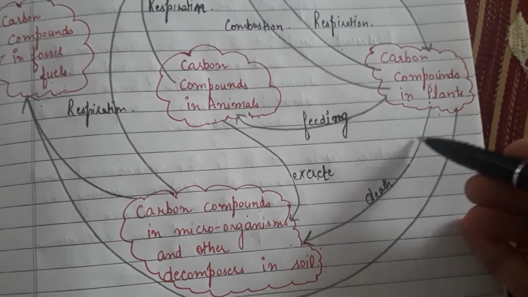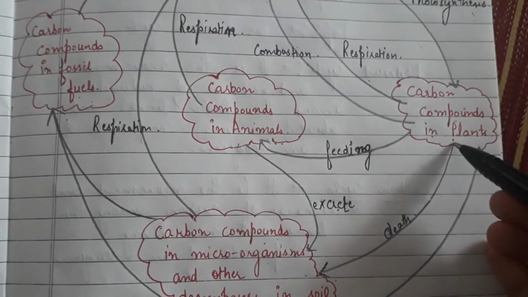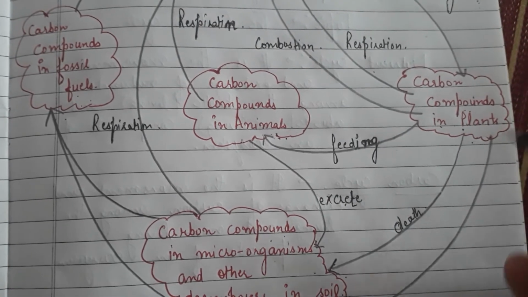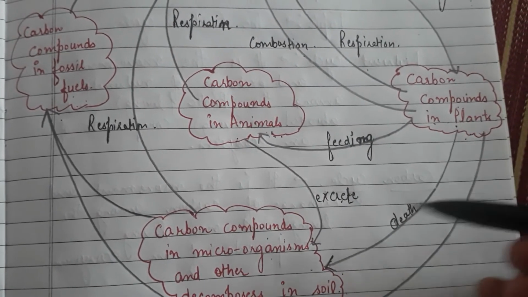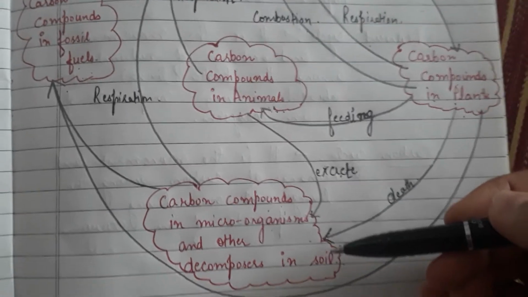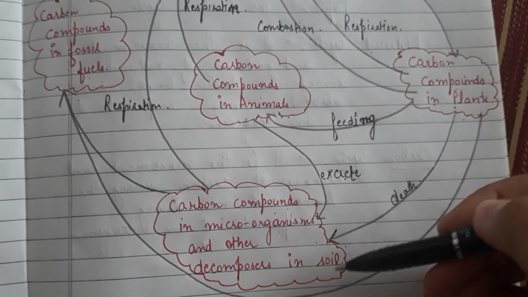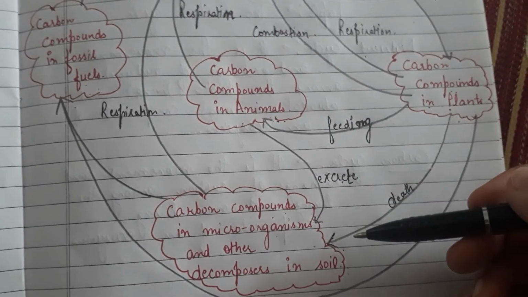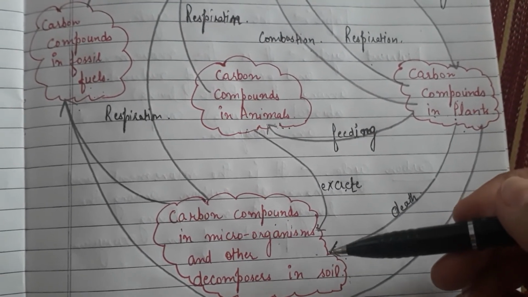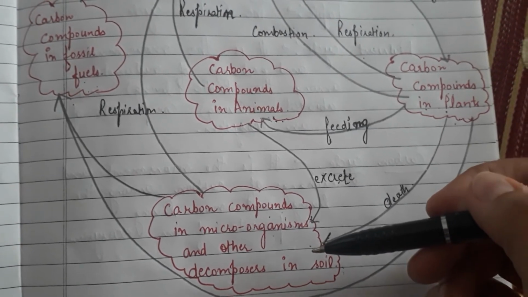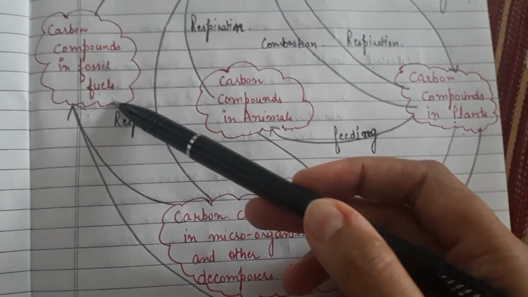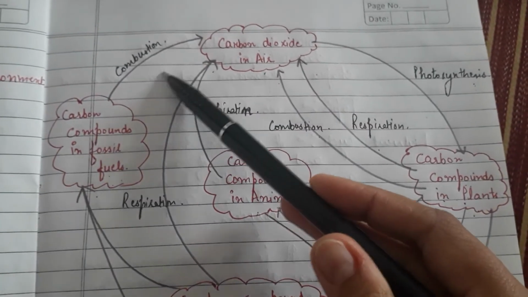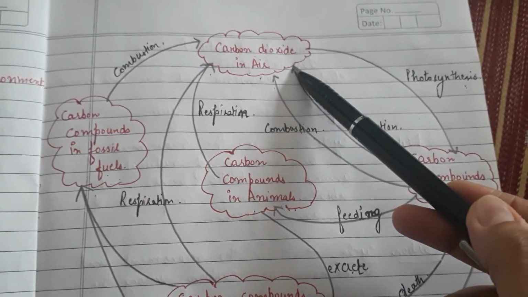When the death of any organism, either it is plant or an animal, takes place, okay, so what will happen? These plants and animals will be decomposed by the microorganisms, and it will also return some of the carbon compounds into the soil. Then if these products are there for the long term under high pressure, what will they form? They will form the fossil fuels. And when these fossil fuels are burnt, what will happen? Carbon dioxide again will be produced.